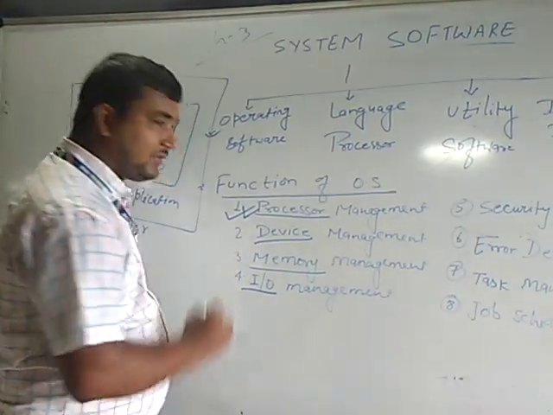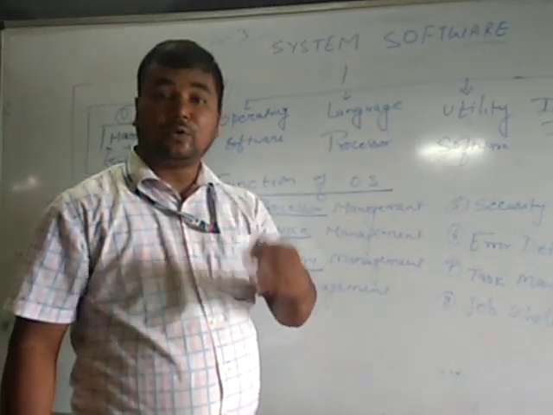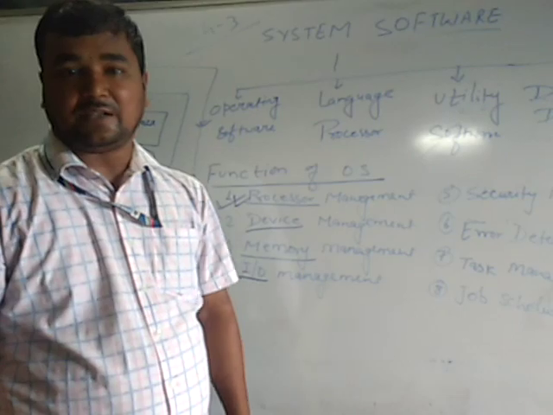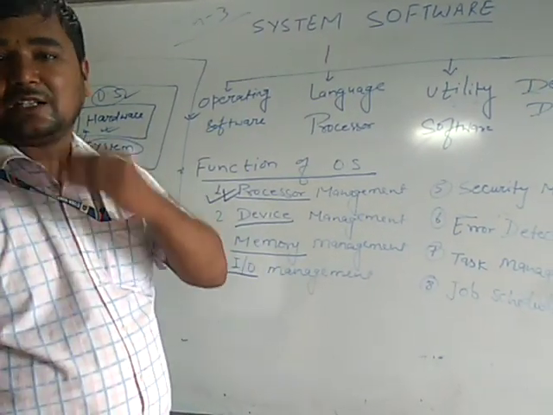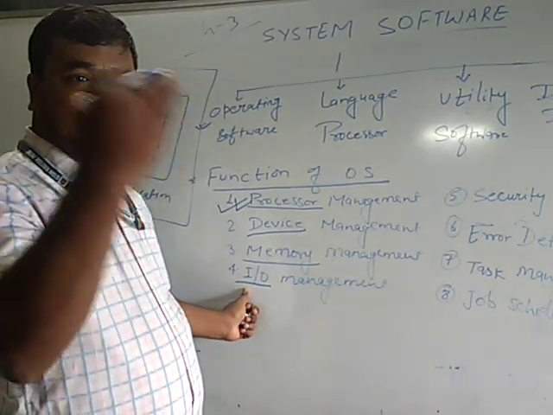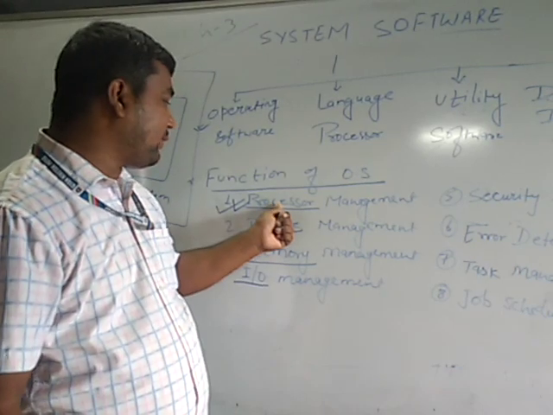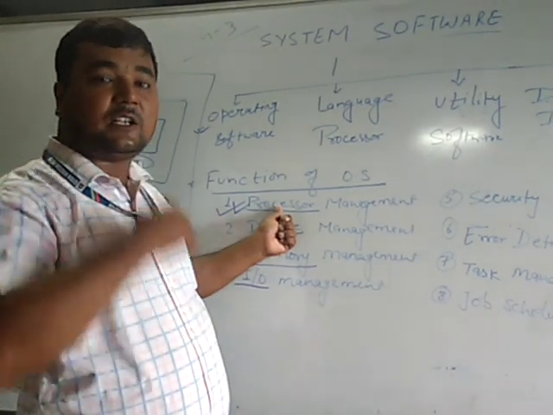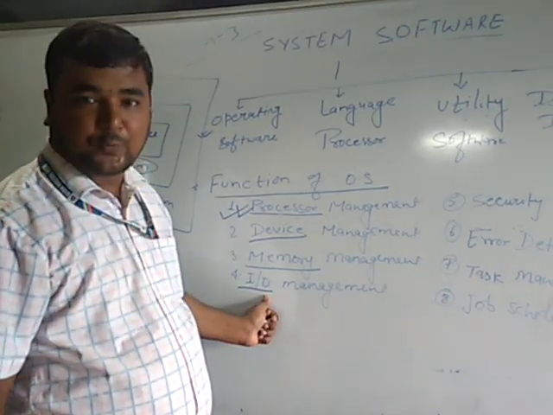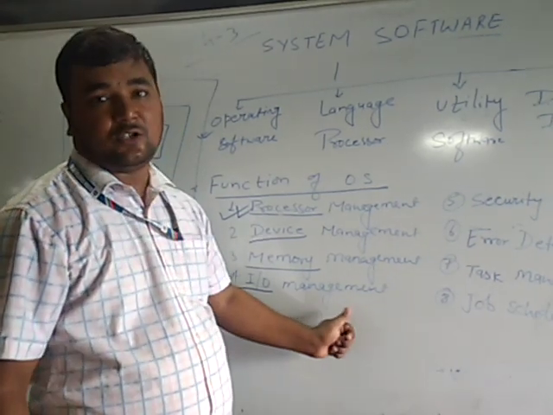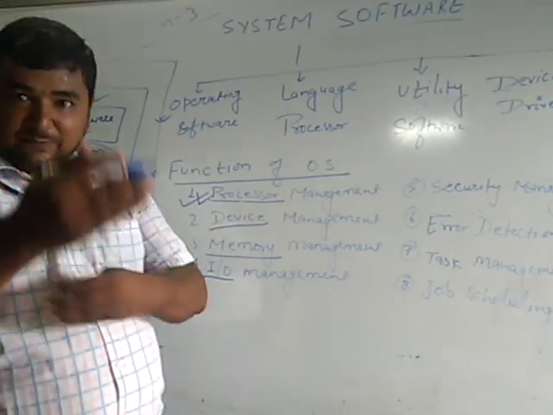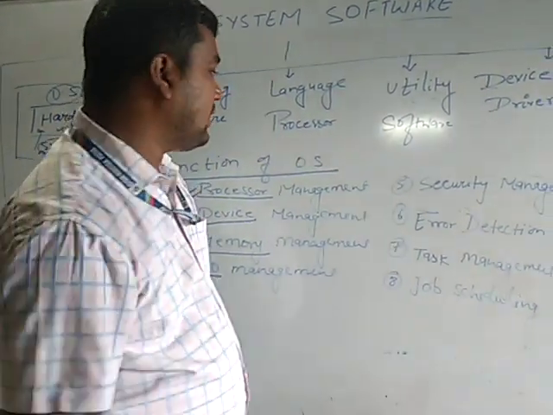Next, input output devices. You know that we provide any data, any instruction by the use of input devices, and after processing, the result is displayed on the output devices. So it accepts the data from the input devices and sends it to the processor through process management. And when the process is executed, that is, the data is converted into information, into the result, it is displayed on the output devices. So input and output devices are also managed. Input output is what? Clear? It accepts the input from the user and then displays the result.